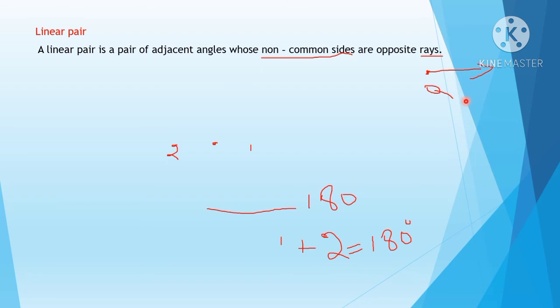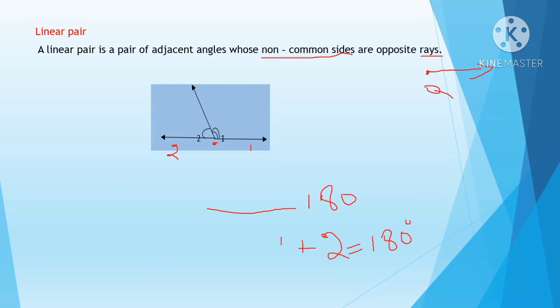Understood? Now look here. Here you have two non-common rays. This point is a starting point. We'll mark it with red. So this is one ray and this is a second ray. These are two non-common rays and they have one common arm.